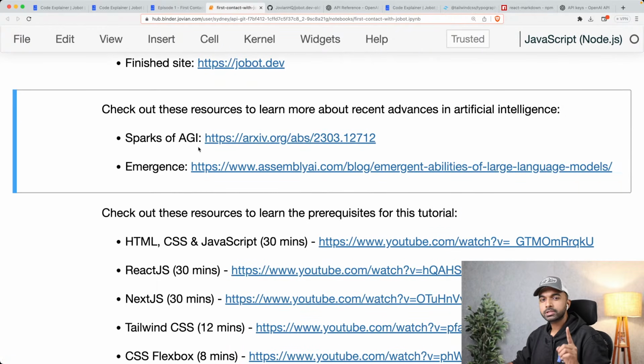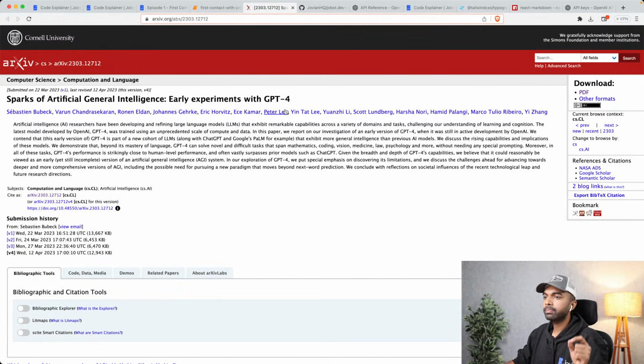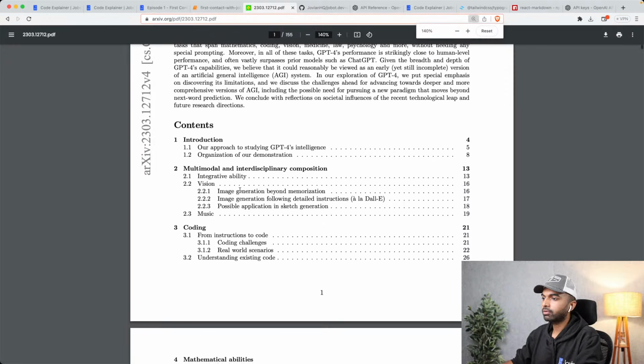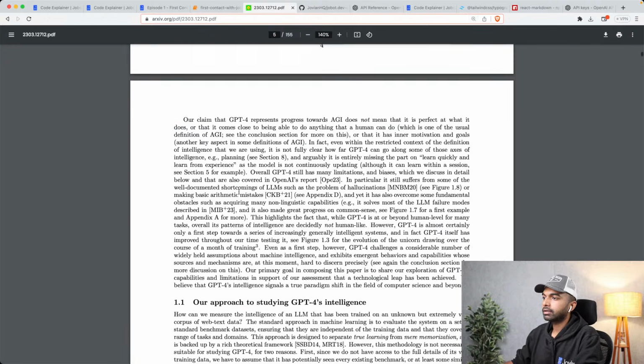Now, a couple of resources you should definitely check out to learn more about the recent advances in artificial intelligence. One is this paper called Sparks of Artificial General Intelligence. And this is a very readable paper because it does not contain anything that is technically too challenging. All it contains is a bunch of examples that have been put into ChatGPT and the responses that these examples result in. And after reading this paper was when we got inspired to actually go ahead and create this course.